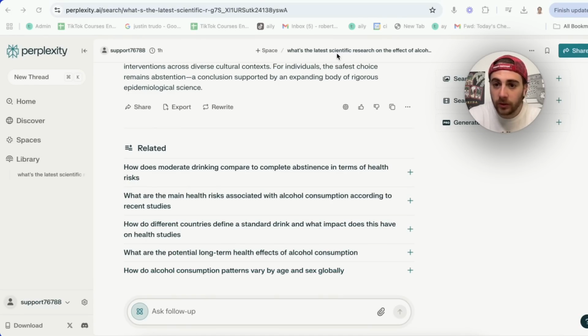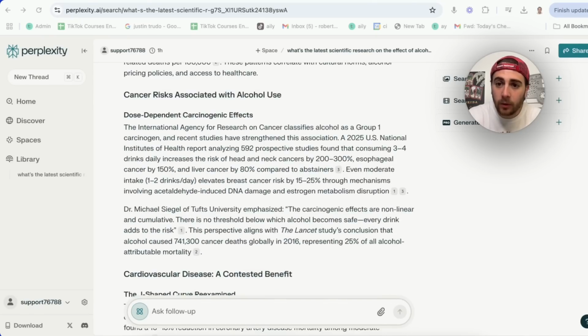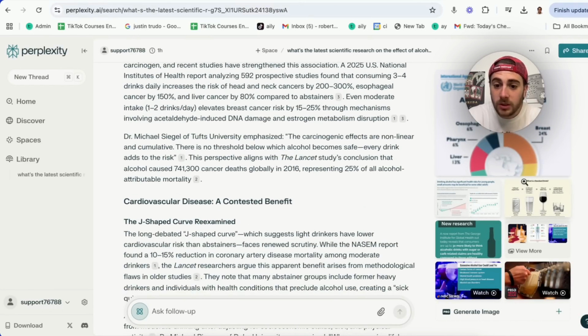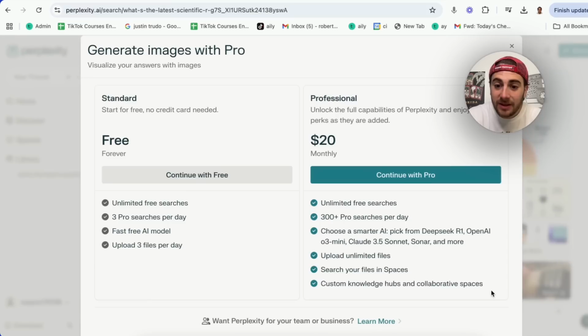And another thing that I really love about Perplexity is that if we come over here, we can now search different images related to this. We can search different videos related to this, and we can even generate an image based on this if we had the pro model here. Now, obviously, what you just saw right there is I am doing this all from my free account, which is absolutely mind-blowing.